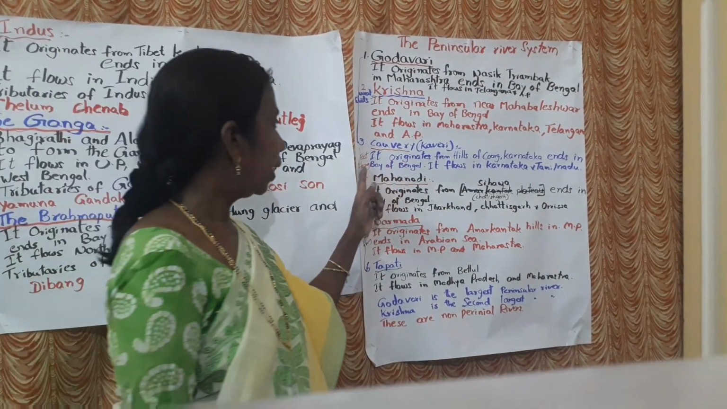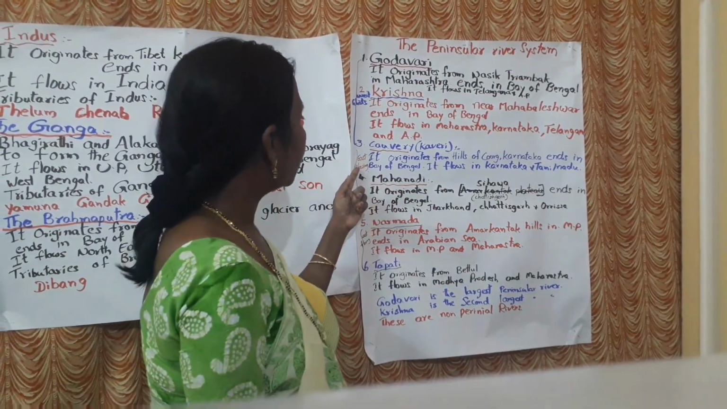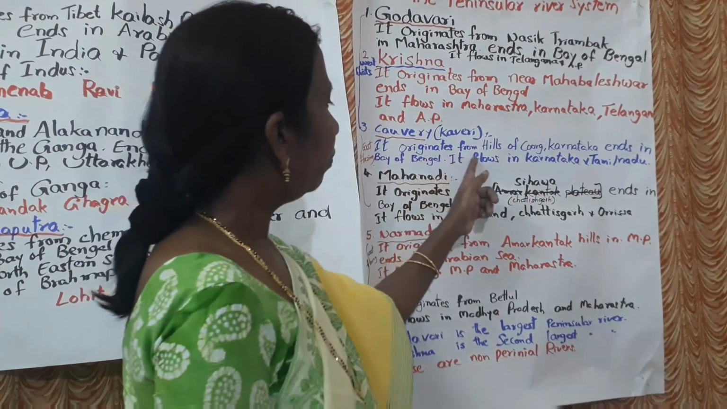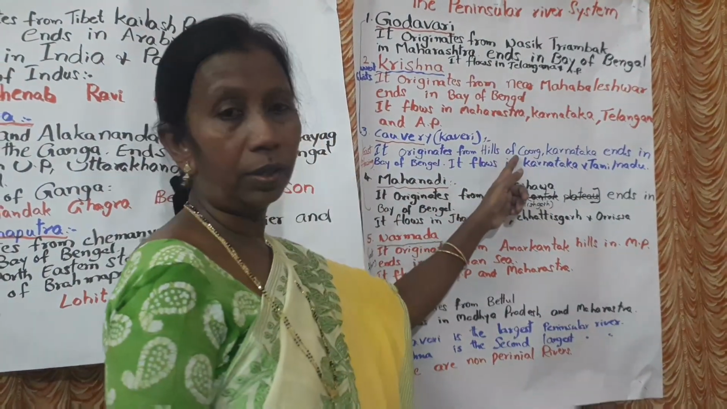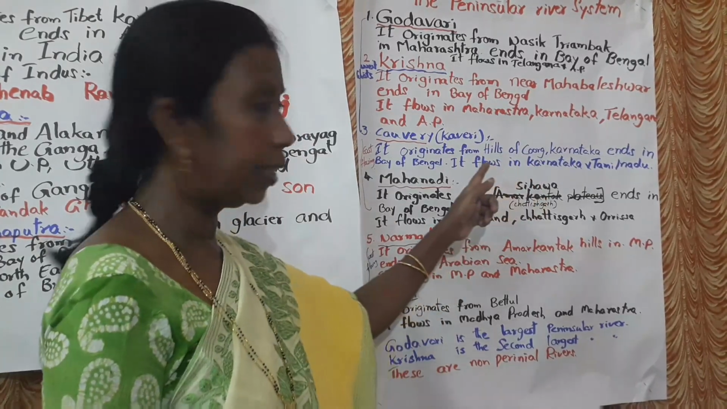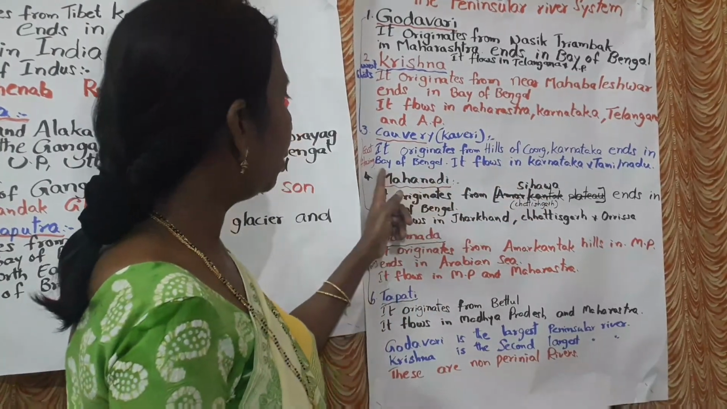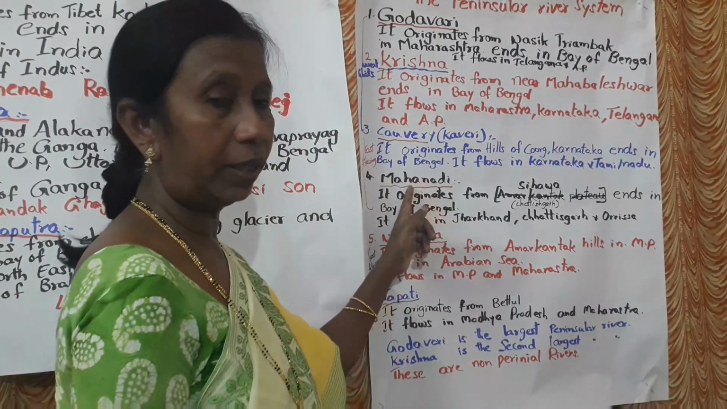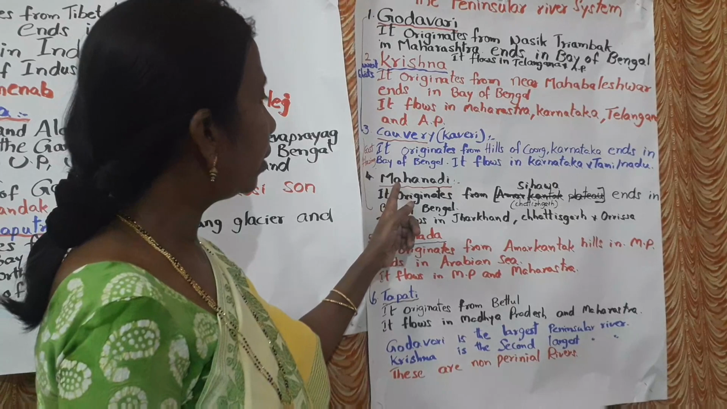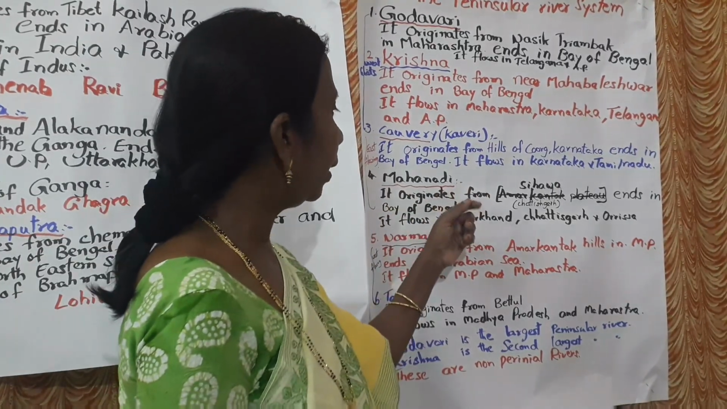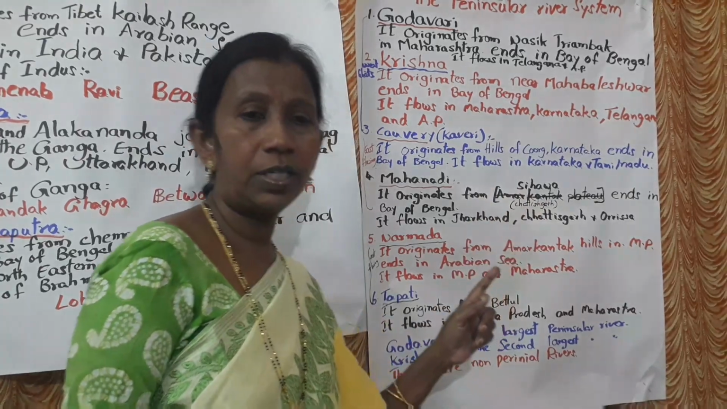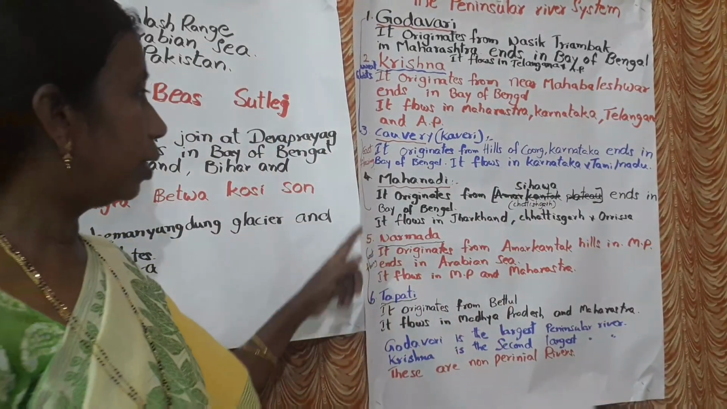Next, the third one is Kaveri. Where does it originate? Hills of Coorg. Where is Coorg? It is in Karnataka. It ends in the Bay of Bengal. Same thing, it is flowing towards the east. In which states is it flowing? It flows in Karnataka and Tamil Nadu.